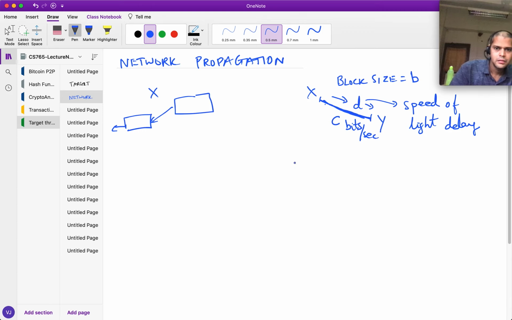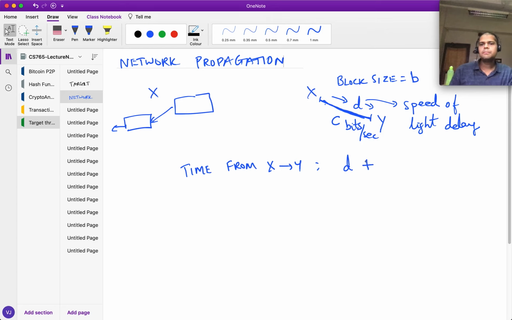Okay, and so the time from X to Y for the block to go is first of all D, plus it takes some time for Y to receive this entire block. The first bit when it leaves here takes D seconds to reach here, but it takes some time.